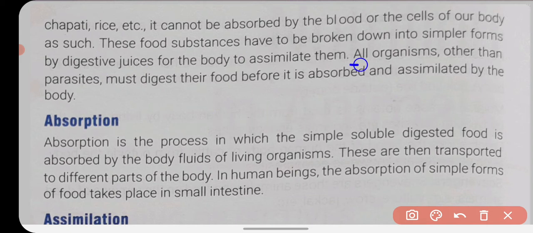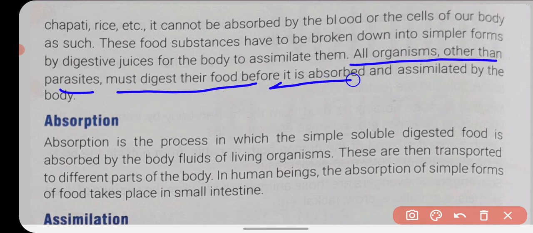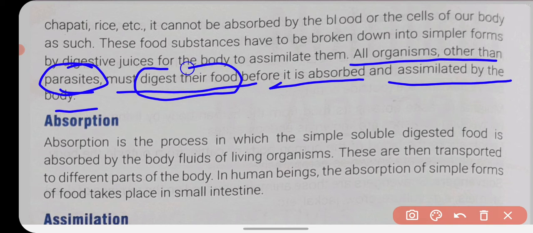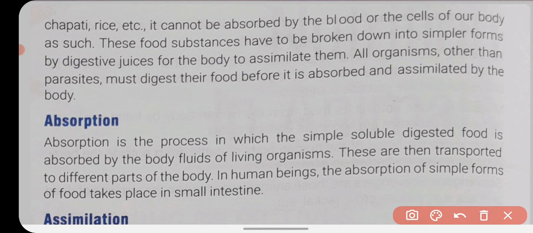Now, all organisms other than parasites must digest their food before it is absorbed and assimilated by the body. All the organisms except parasites have to digest their food, so that the complex organic food material is broken down into a simpler form, and that simpler form can be absorbed and used by the body.